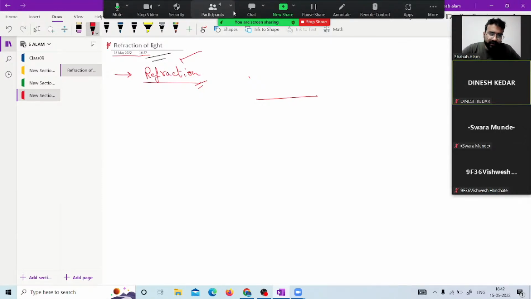After every reflection, what we saw is that the velocity of the light remains the same, but the intensity of the energy gradually reduces after every reflection. This is what we have seen in the reflection part. Now we are going to talk about refraction.